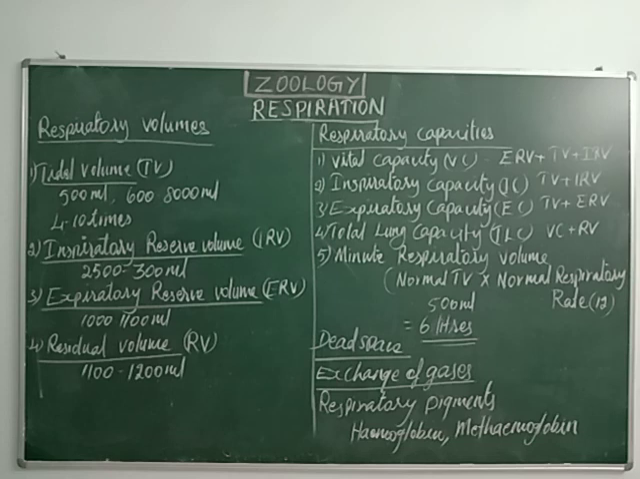Understand, dear students? So hope you have understood today's class. Today we have completed two more questions. First we studied about 4 important respiratory volumes. Then we studied about 5 important respiratory capacities. Then next we studied about the dead space, and now we have completed 2 respiratory pigments, hemoglobin and methemoglobin.